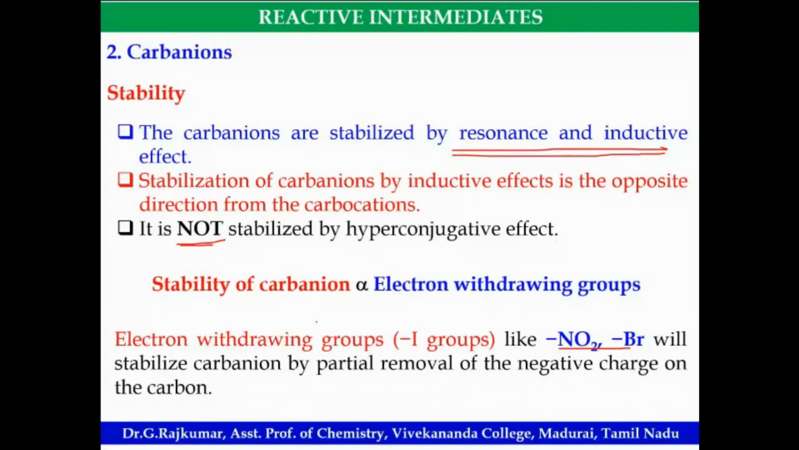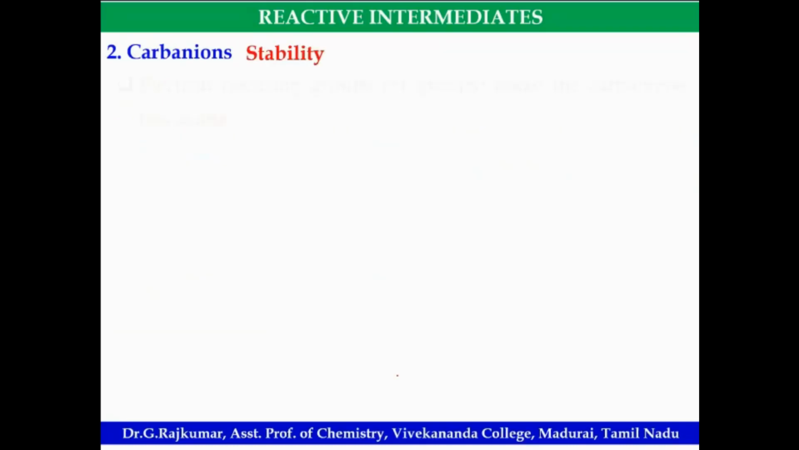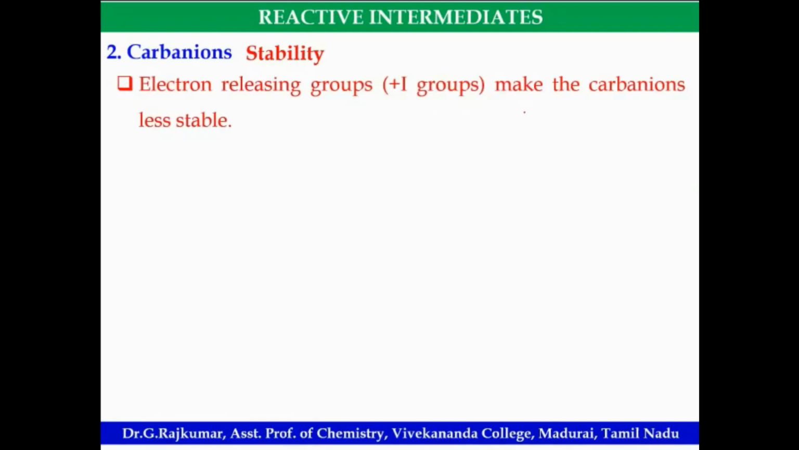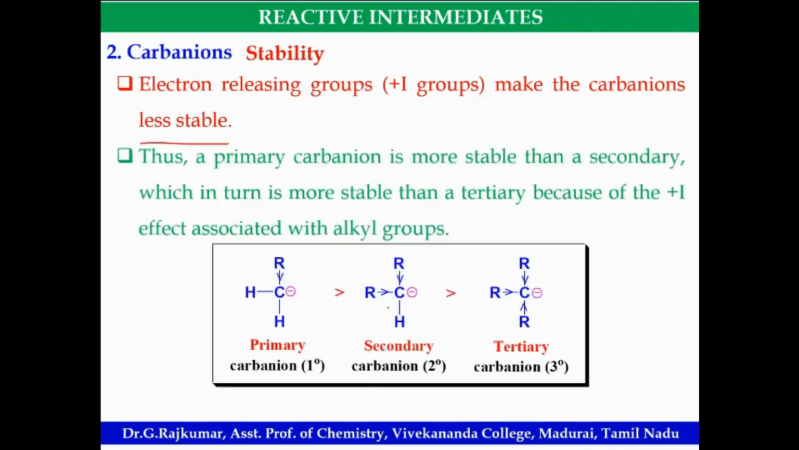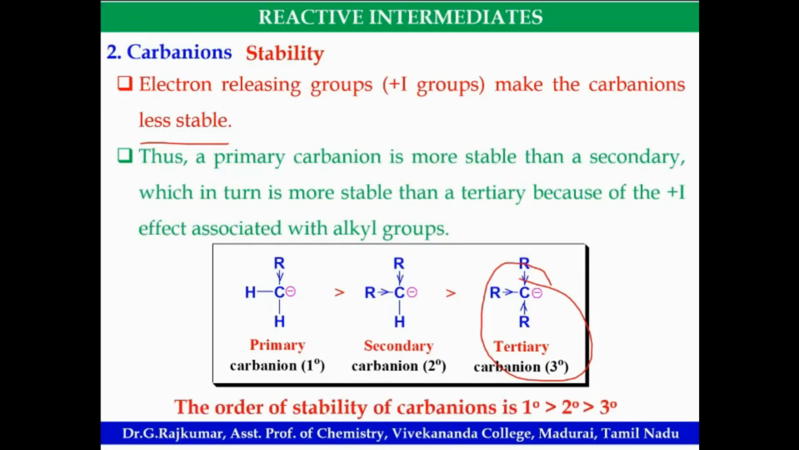Whereas in carbocation, which is electron deficient, a plus I group donates electrons, so that it becomes more stable. Whereas in carbanion, electron withdrawing group will be stabilizing the carbon bearing negative charge by the partial removal of negative charge from the carbon atom. So electron releasing group, electron donating group, plus I groups make the carbanion less stable, opposite to the carbocation. Here the primary carbanion is more stable than secondary, which in turn is more stable than tertiary. Tertiary carbanion is least stable. So this is the stability order.